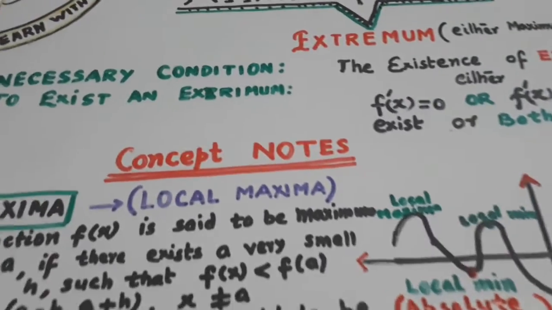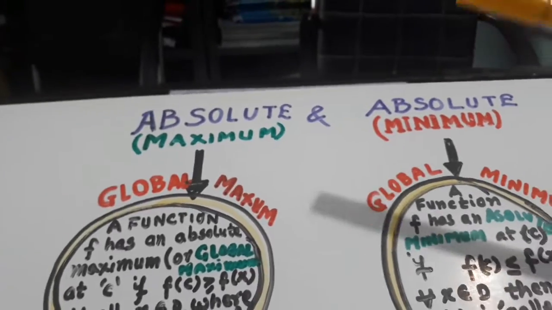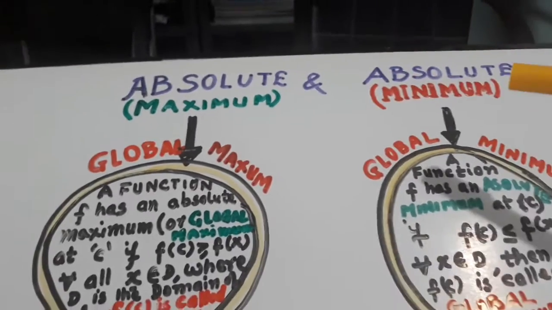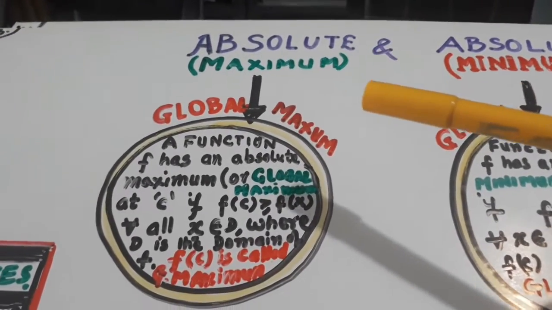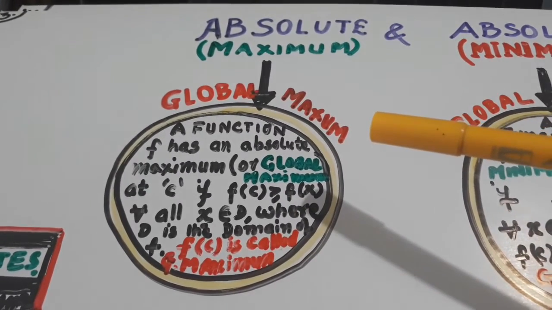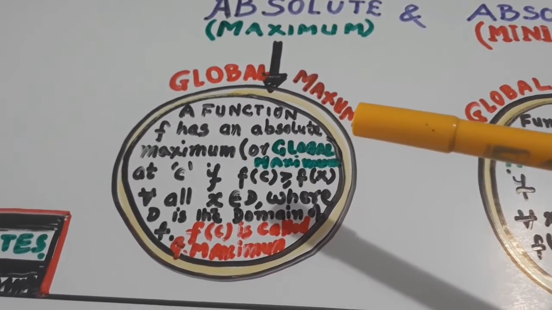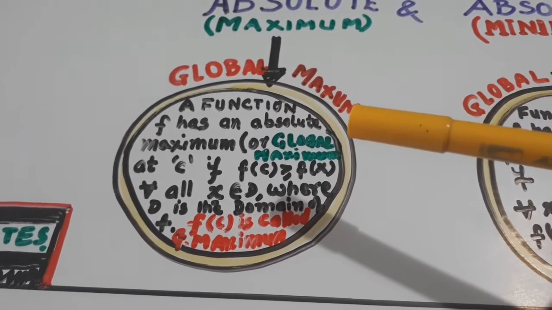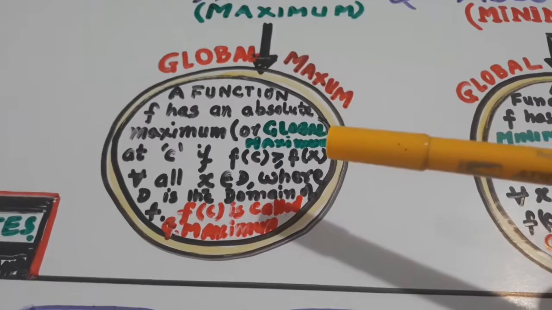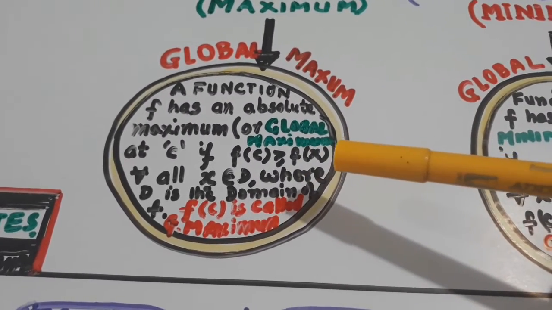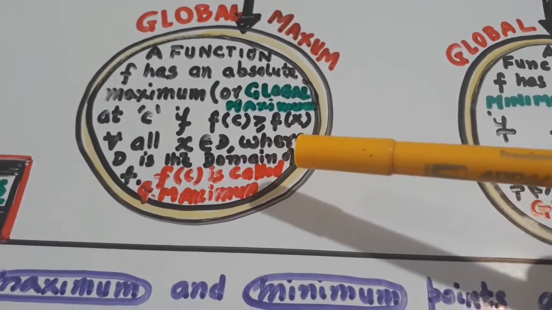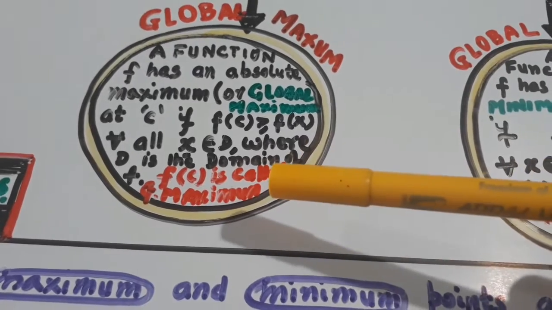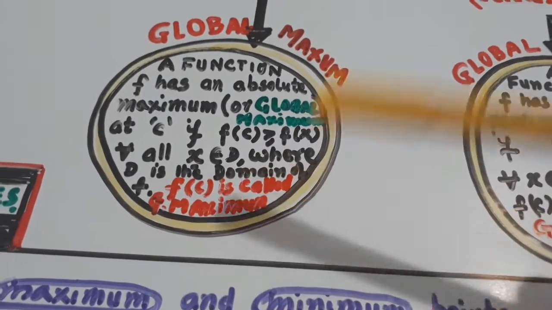So let us go further. Let us try to understand absolute maximum and absolute minimum properly. The other name for absolute maximum is global maximum. A function f has an absolute maximum or global maximum at x equal to c if f(c) is greater than f(x) for all x in the domain, where D is the domain. f(c) is called the maximum value or maxima, that is global maxima.